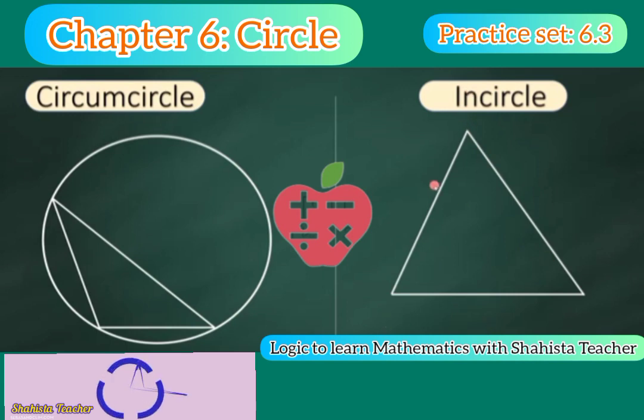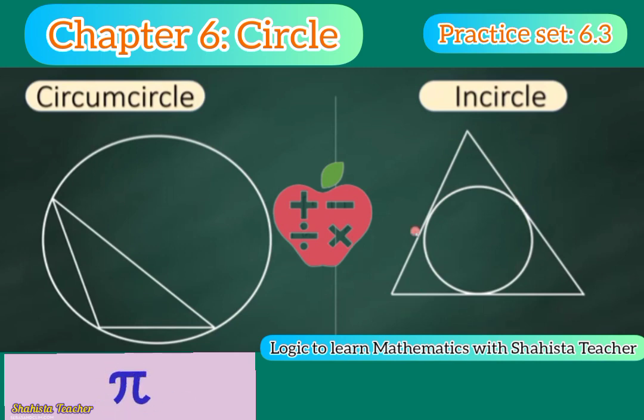Now the incircle. Here this is a simple triangle. The circle which touches all three sides of a triangle is known as the incircle of a triangle. This is known as an incircle because the circle is inside the triangle, and it is touching all the three sides. So it is known as the incircle of a triangle.